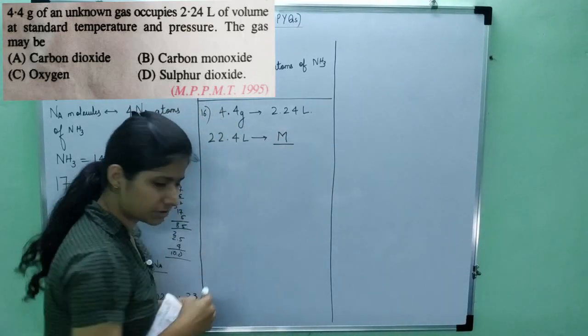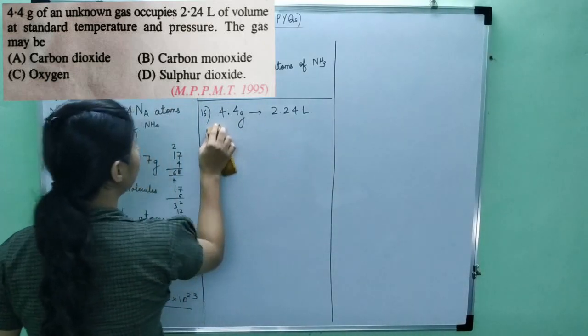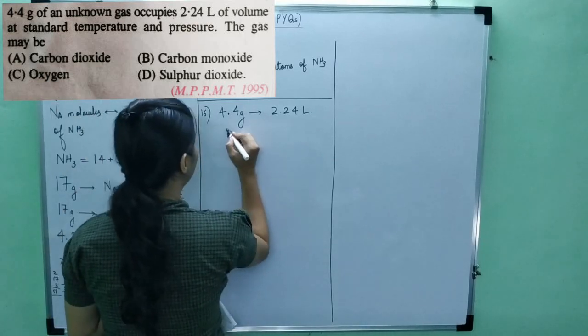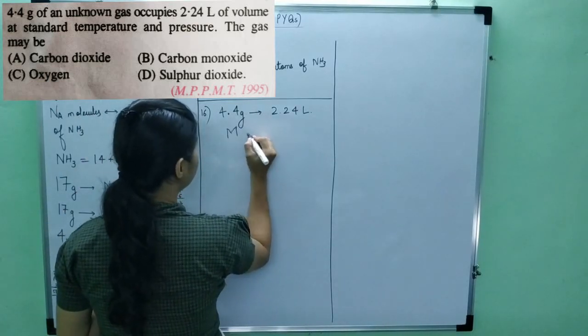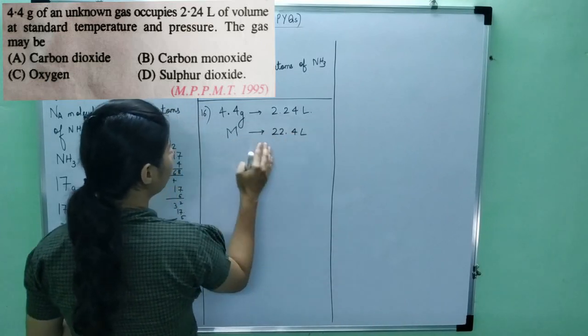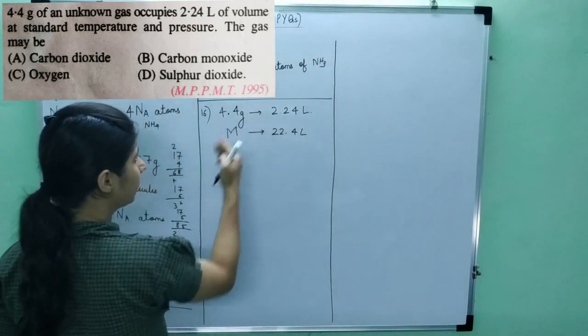So what I can do is, I have this one relation, I can connect it with the other relation. So if 4.4 grams occupies 2.24 liters, so molecular mass grams will occupy how much? 22.4 liters. So if you see, to find this value, I have multiplied here by 10. So this will also be multiplied by 10.